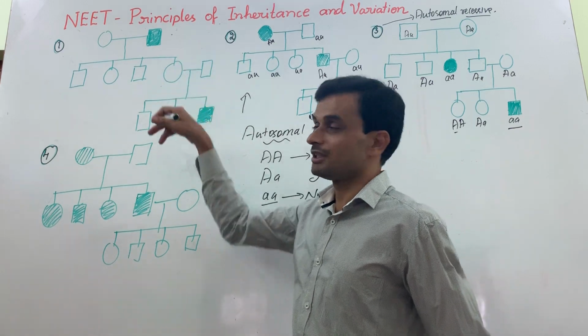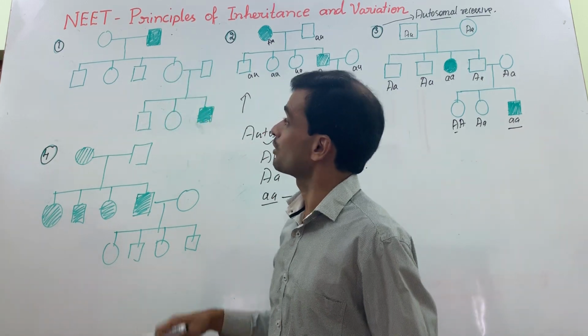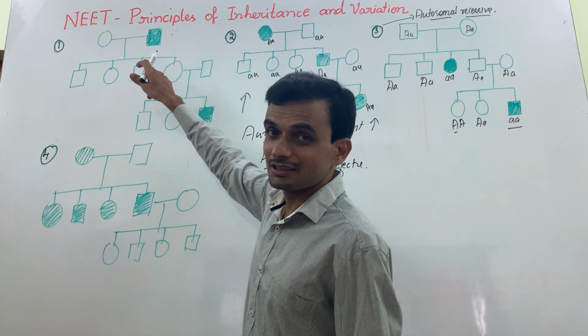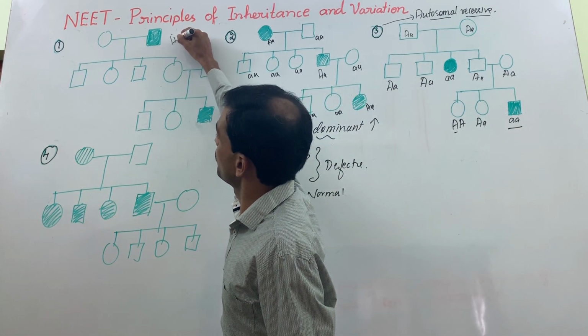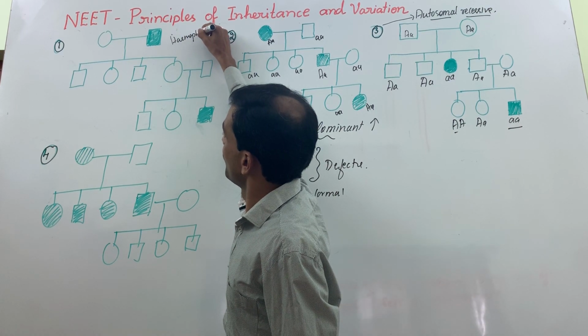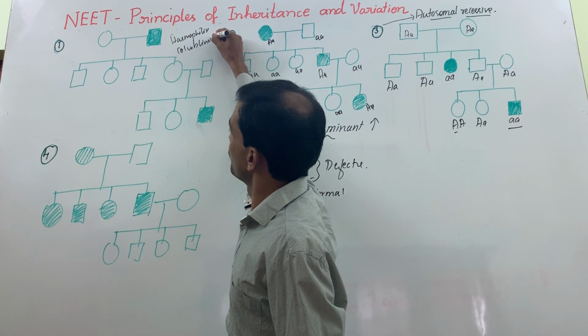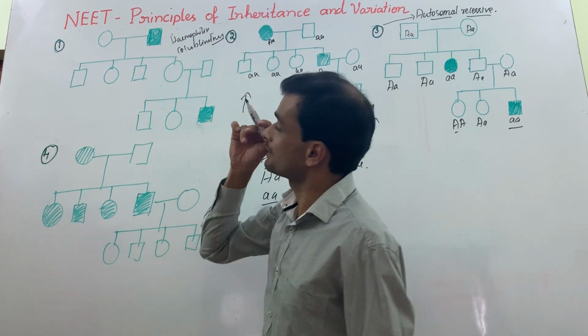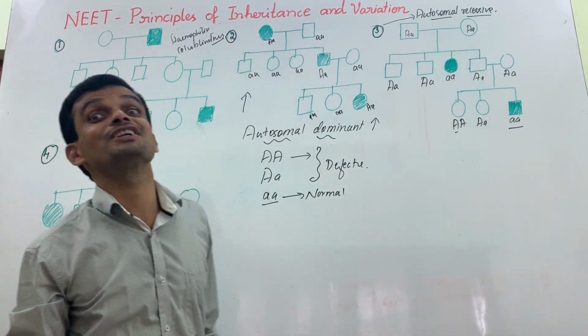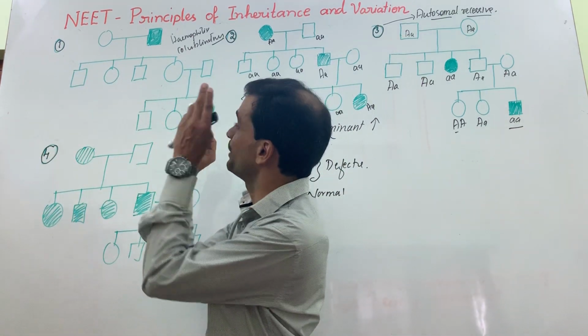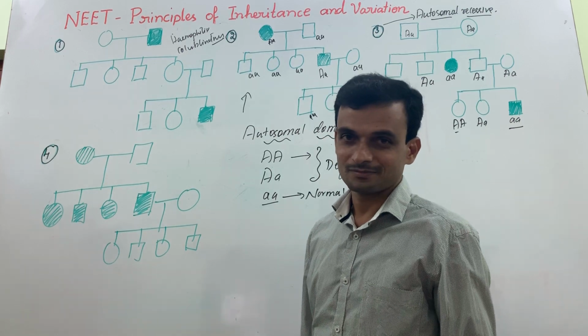Now this is not given in your textbook. Guess what this is? This pedigree chart would be true with respect to hemophilia and color blindness. Both hemophilia and color blindness are X-linked recessive. How do you confirm that, X-linked recessive, by looking at this pedigree chart?